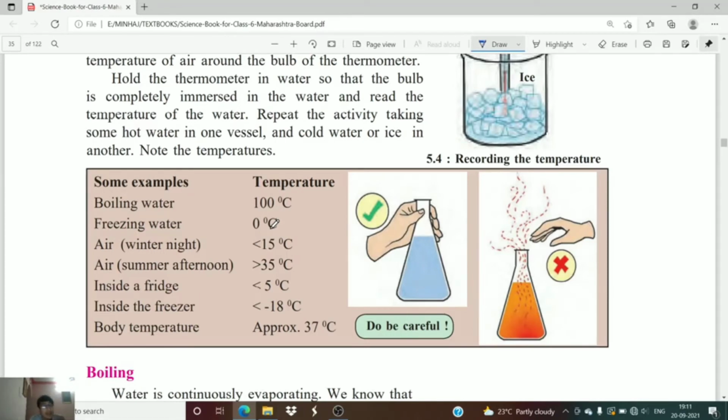Then the air temperature is given. In a winter night the temperature is less than 15 degrees Celsius, whereas in a summer afternoon the temperature may be more than 35 degrees Celsius. Inside a fridge, the temperature is less than 5 degrees Celsius.